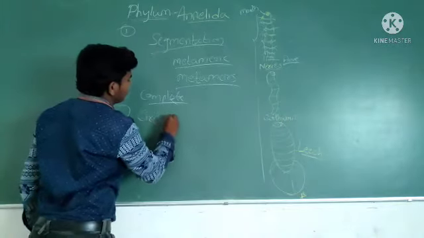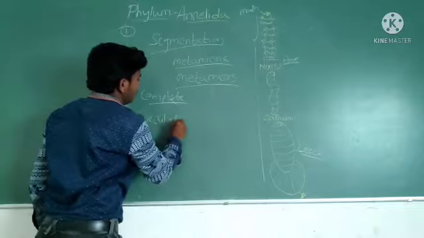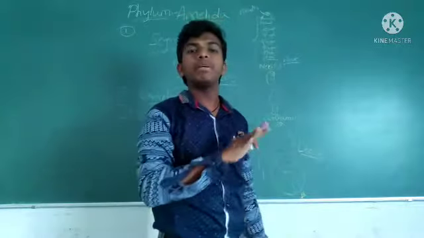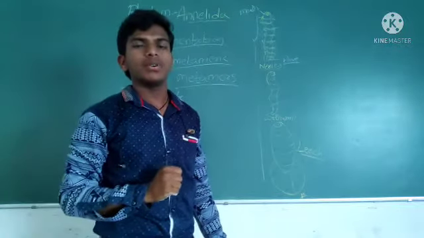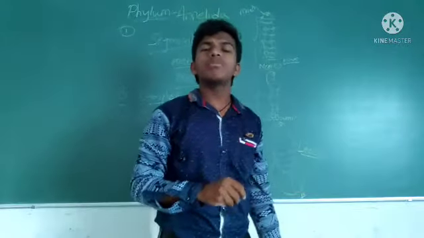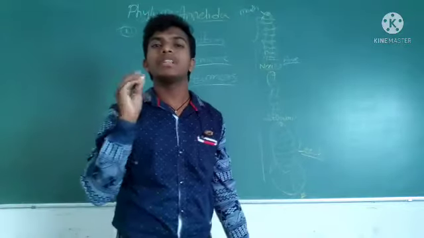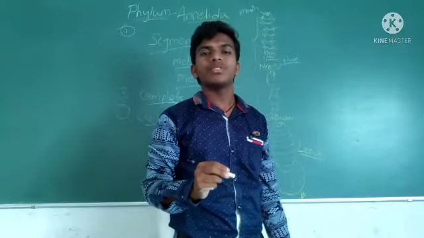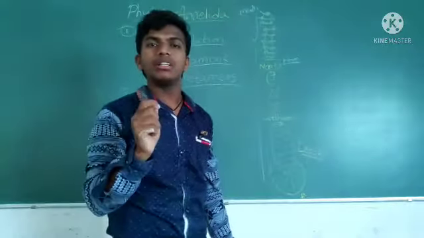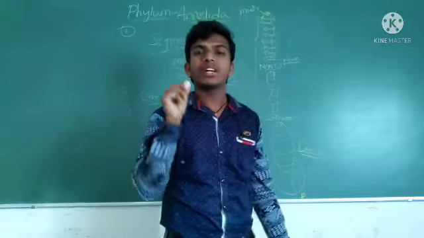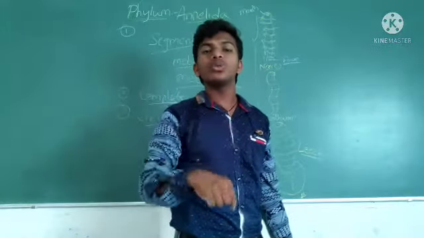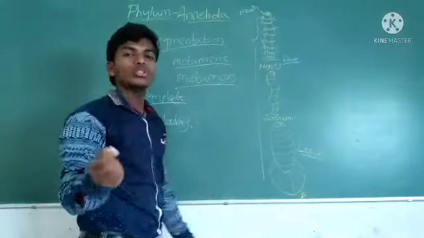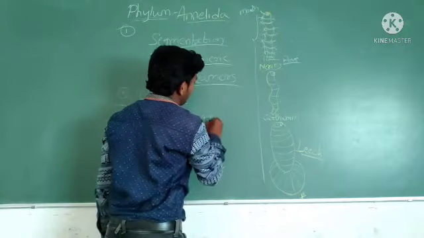Next, circulatory system. Here the circulatory system is complete. If the circulatory system is complete, it means presence of blood vessels: veins, arteries, capillaries. Blood circulates within the vessels, that's why it is a closed circulatory system.